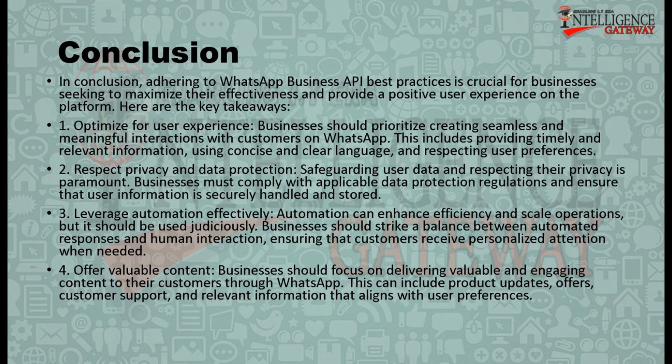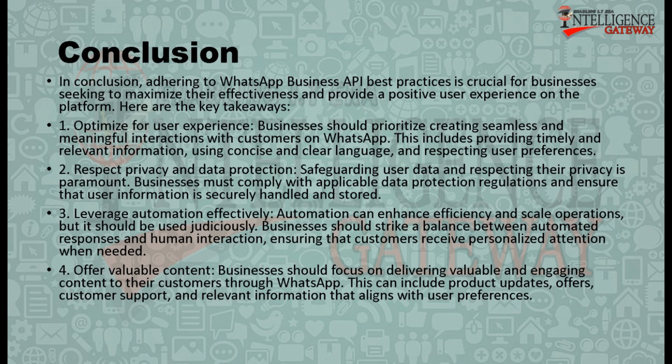Conclusion. In conclusion, adhering to WhatsApp Business API best practices is crucial for businesses seeking to maximize their effectiveness and provide a positive user experience on the platform. Here are the key takeaways. 1. Optimize for user experience. Businesses should prioritize creating seamless and meaningful interactions with customers on WhatsApp. This includes providing timely and relevant information, using concise and clear language, and respecting user preferences.